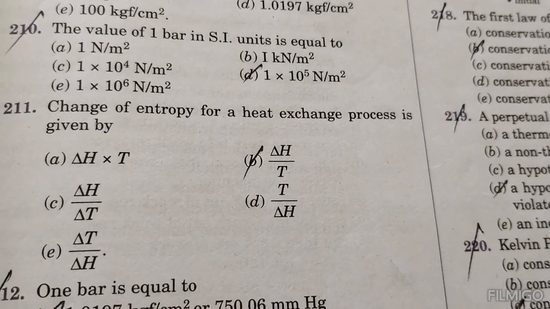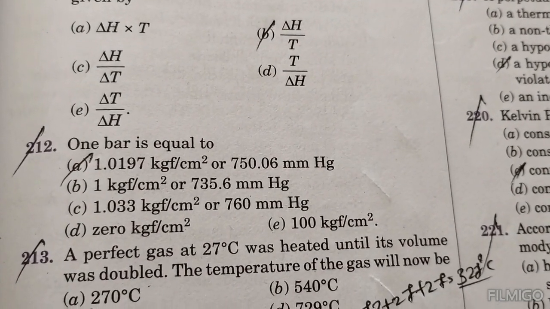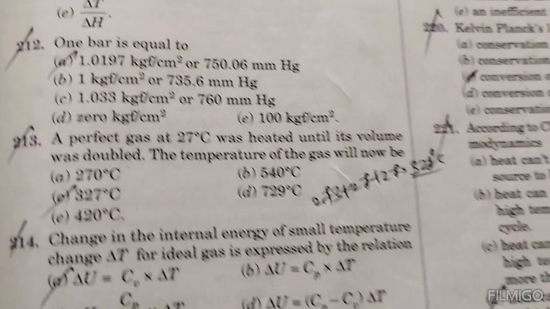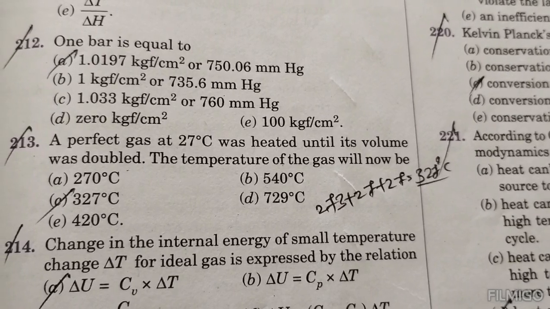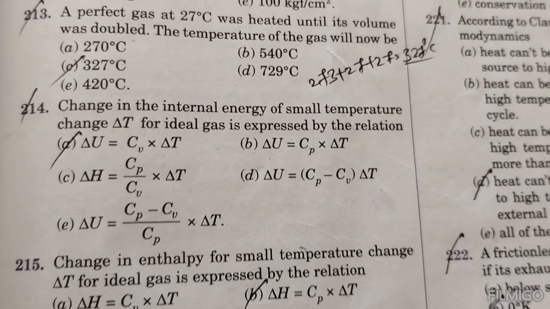The change of entropy for a heat exchange process is given by ΔH by T. 1 bar is equal to 1.0197 kgf/cm², 750 mm of Hg. A perfect gas at 20 degrees centigrade was heated until the volume was doubled. The temperature of the gas will now be 327 degrees centigrade.